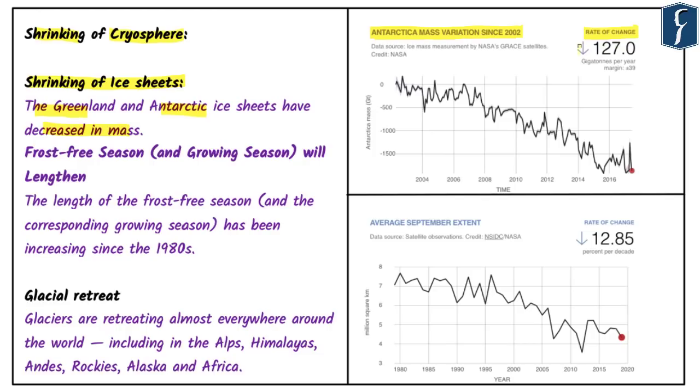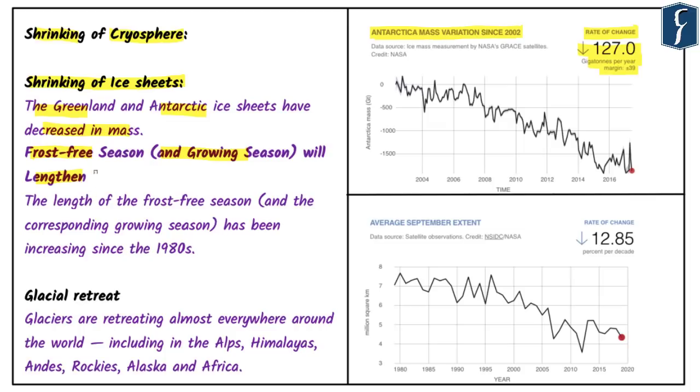It is 127 gigatons per year with a margin of plus minus 39. And this is huge in terms of loss of potable or drinking water. Another related aspect of this increased temperature is that the frost-free season and growing season will lengthen. Now some of you will believe that this is a positive sign, but actually in the overall context this is